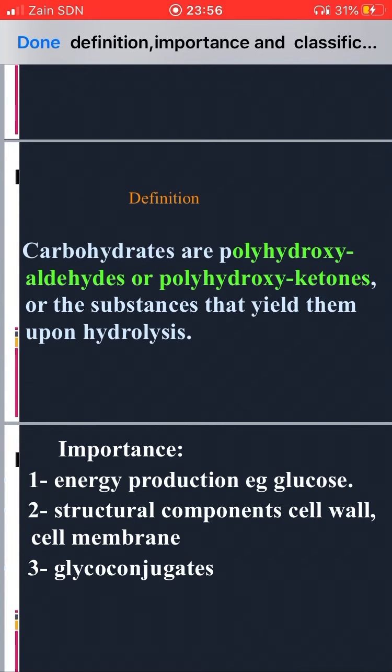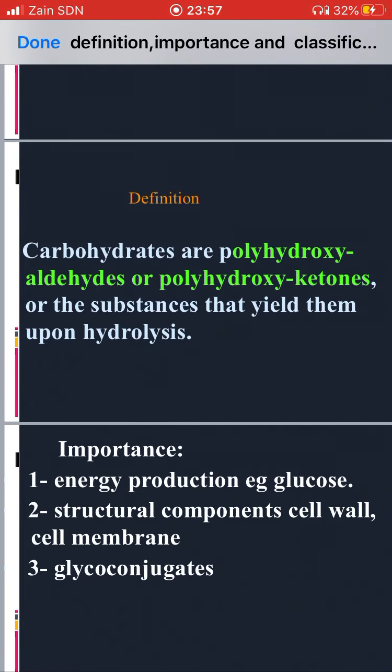Poly means multiple, so multiple hydroxyl groups. You know what we mean by aldehyde and by ketones. So they are polyhydroxy aldehydes or polyhydroxy ketones.